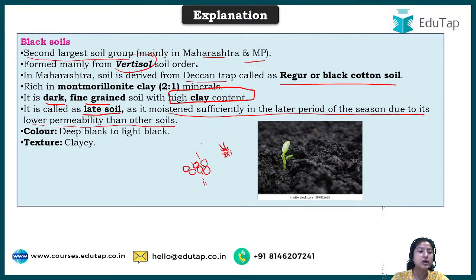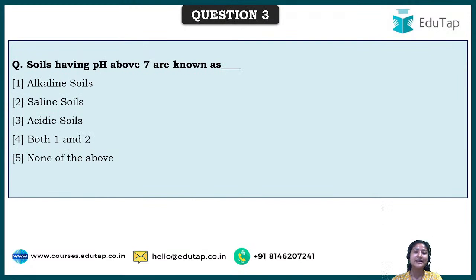And if we talk about color, it is black, deep black to light black, as you can see in the picture also, and its texture is clay. If we talk about the texture of black soil, it is clay in nature, because clay is present abundantly in it. Okay, now let's come to question number 3, that is, the soils having pH above 7 are known as